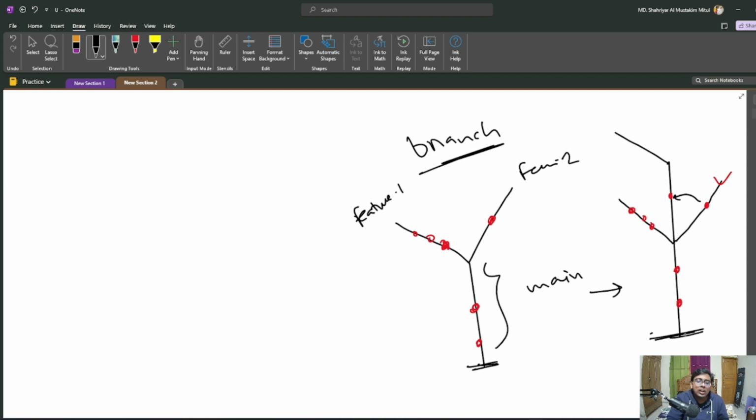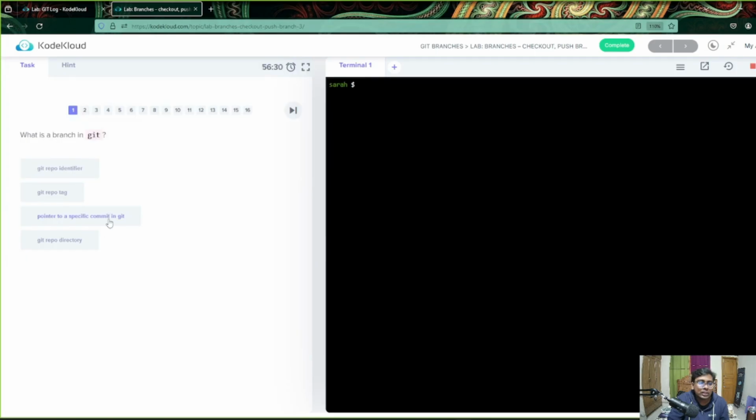Another thing is, to create a branch you can write git branch and then the name, but there is also git checkout and so on. So we will understand these commands. Let's go for the lab.